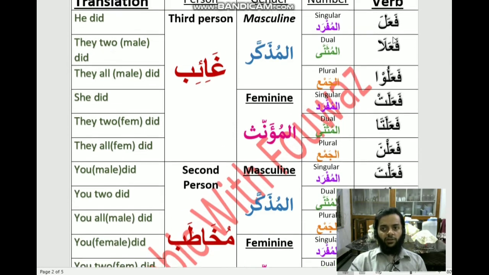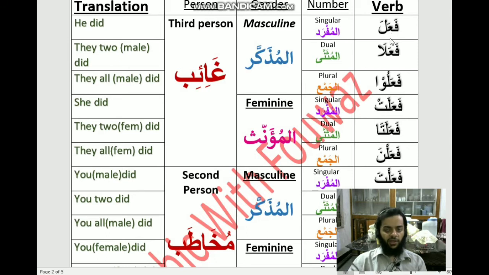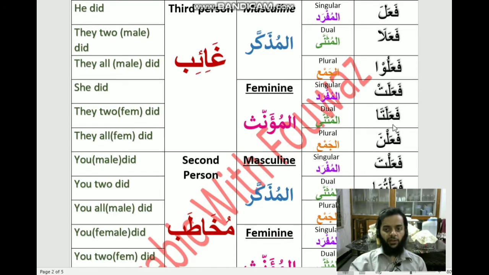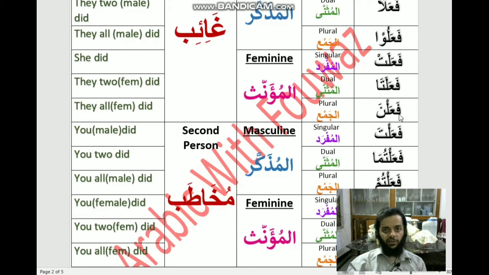So in all these 5 words, that is fa'ala, fa'ala, fa'alu, fa'alat and fa'alata, the original root letters, that is fa, ain, lam, are all mutaharrik, that is they basically have a harakat. So here you can see all 3 of the original root letters have harakat upon them, but after third person feminine dual, that is fa'alata, this fa'alna comes and basically messes the whole pattern by giving sukun to this lam, and from now on this lam till the end will have a sukun.